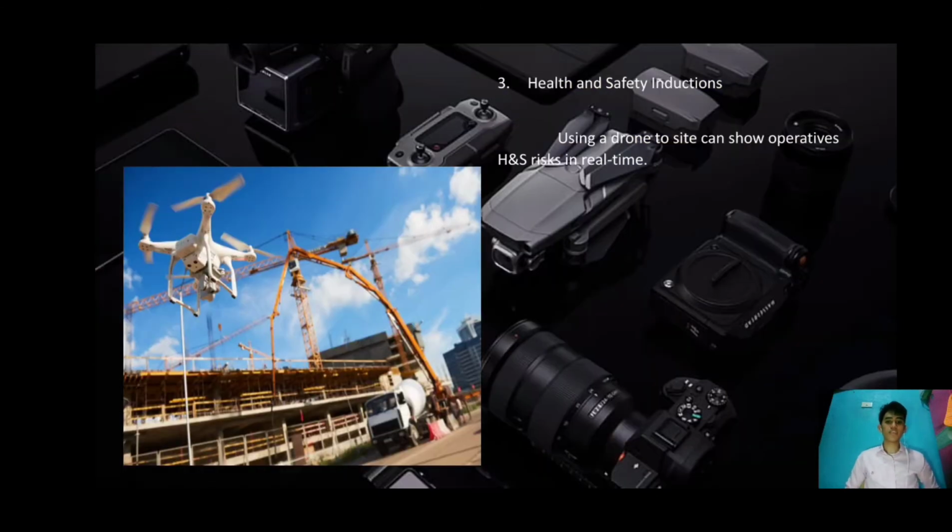Next is the health and safety induction. Using a drone on the site can show operatives health and safety risks in real time, enabling the site manager to demonstrate moving vehicles, moving cranes, or active excavation areas. Each induction would be site-specific, outlining the risks that are relevant to the site, and in turn reduce the risk of accident or injury on each site.